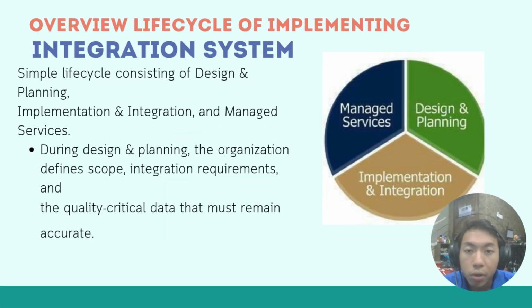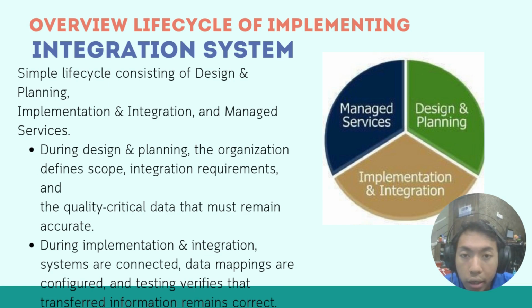Okay, next we'll be moving on to the life cycle overview of the implementation of an integration system. You can see in the diagram a simple life cycle consisting of design and planning, implementation and integration, and managed service. The first step is design and planning, where the organization will define the scope, integration requirements, and the quality-critical data that must remain accurate.